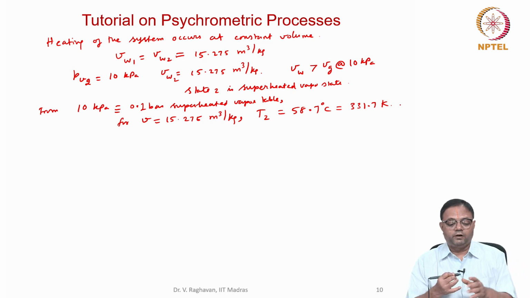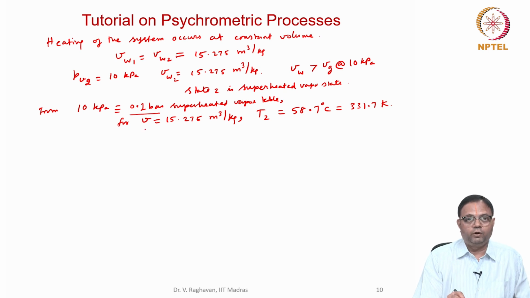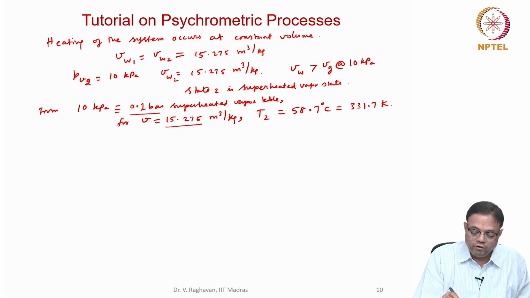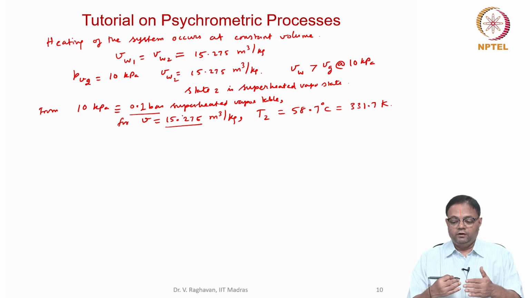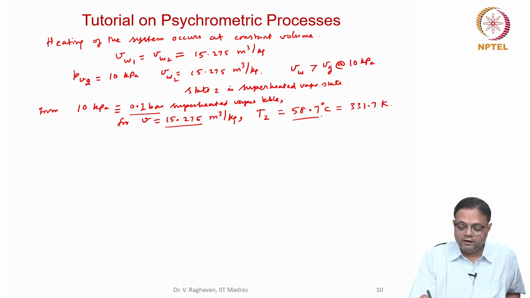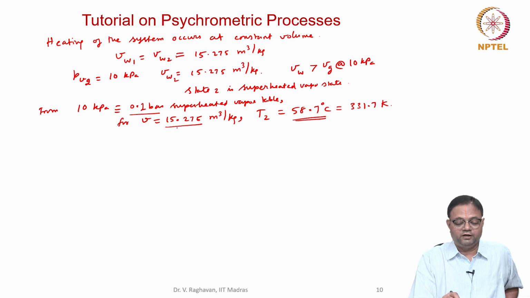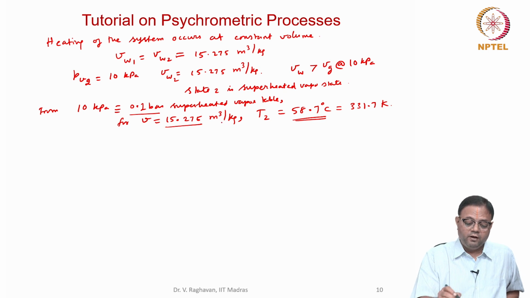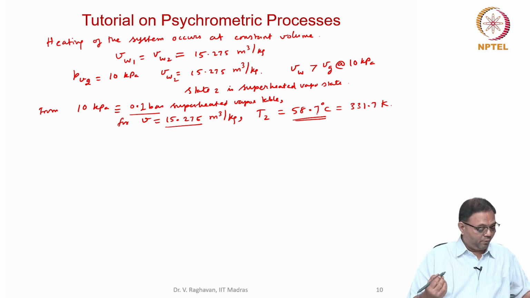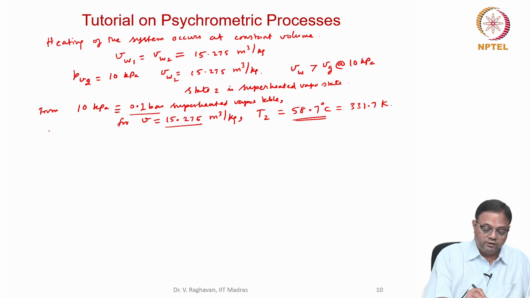This you can take from the superheated table corresponding to 0.1 bar, where you have to interpolate for the specific volume of 15.275. For example, 50 degrees and 100 degrees, two entries may be there. By interpolating I will get the temperature corresponding to the specific volume, which remains constant at 15.275 meter cube per kg. We will get the temperature and other properties, but anyway, this is what is asked. So this will be the temperature at the state 2.